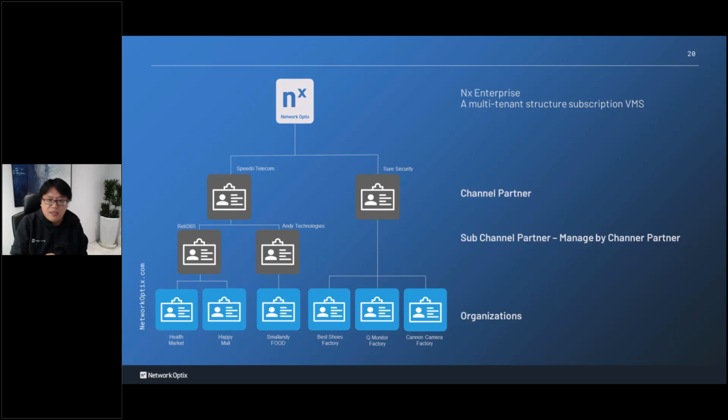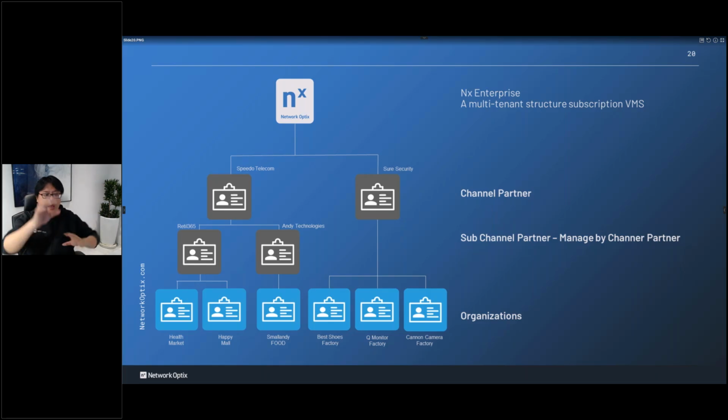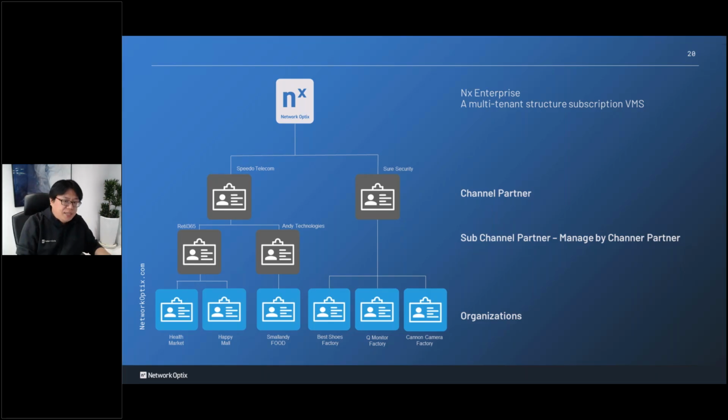Of course, if there is a big security company, let's say Seacom, a big company, they can deal directly with us and directly with the end users, if they are familiar with the VMS and security. So this is how it works: multiple layers of management of your surveillance business.